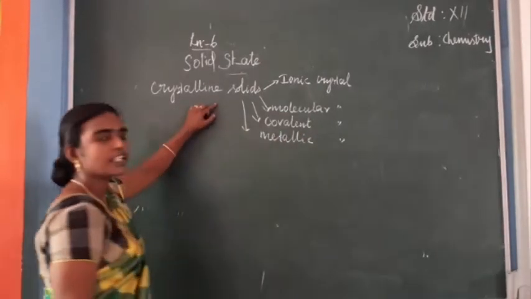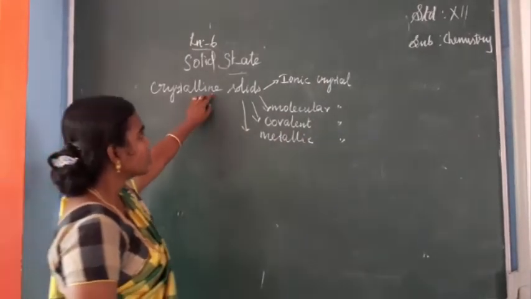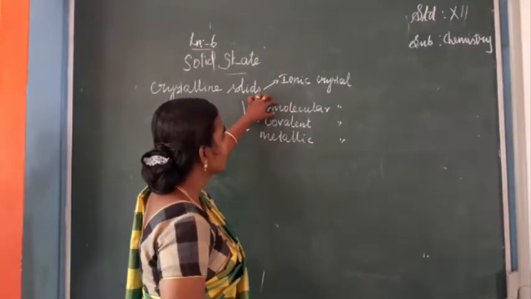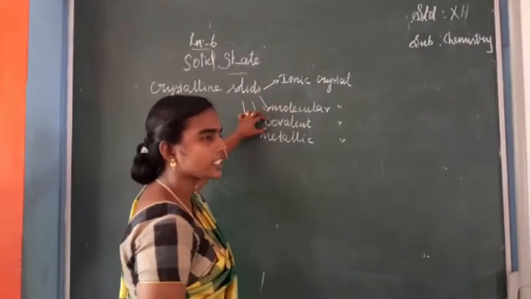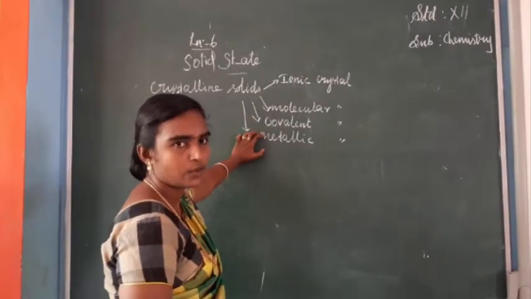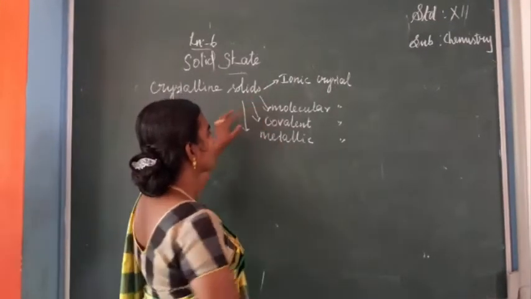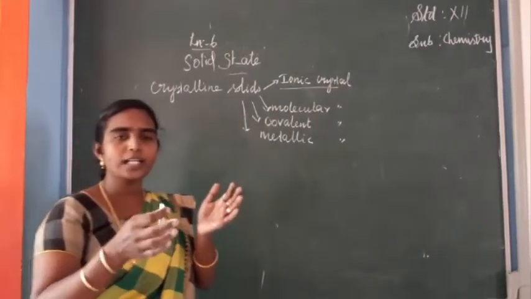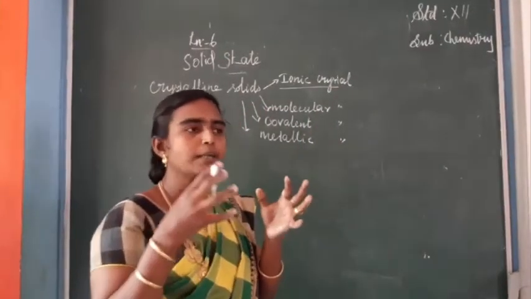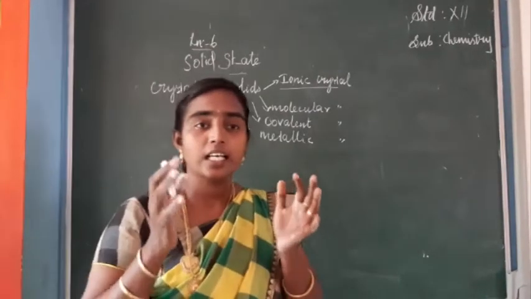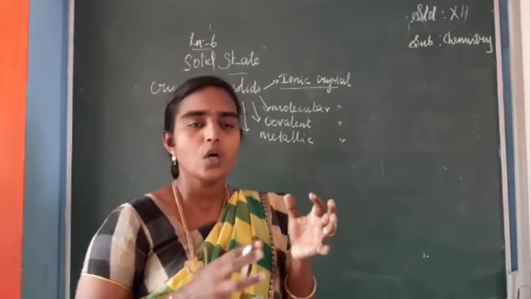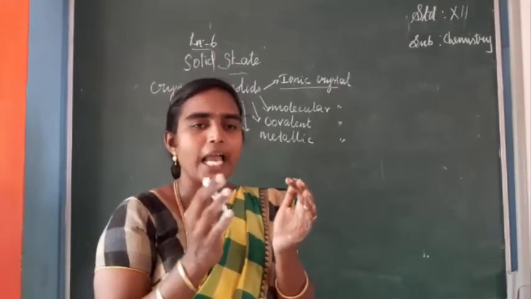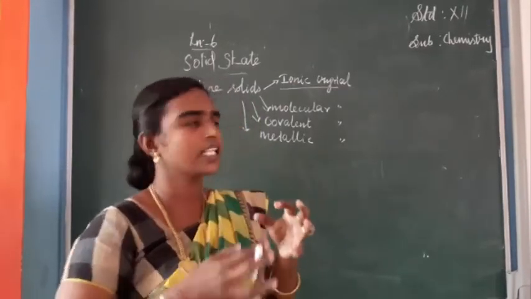Okay. So how are crystalline solids classified? They are further classified into ionic crystals, molecular crystals, covalent crystals and metallic crystals. Okay, so we can see one by one. First one, ionic crystal. If it is a solid, it has a rigid, definite shape. In this, all the constituents are tightly packed together and you get a solid.